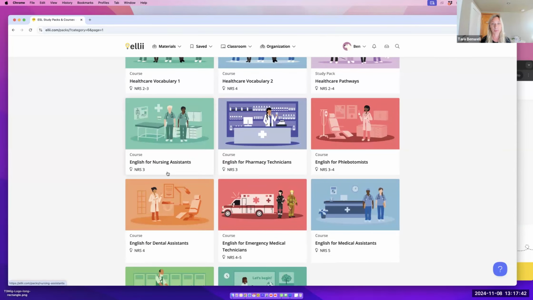So we brought in some collaborators who were experts in the field who helped us build these courses out. And this is what we've got so far. We're hoping to get lots of feedback for these before we move on to the next industry. That's why we're excited to have all of you here. We're hoping we'll get lots of feedback and we can make some changes to these courses and add some new ones to our library.